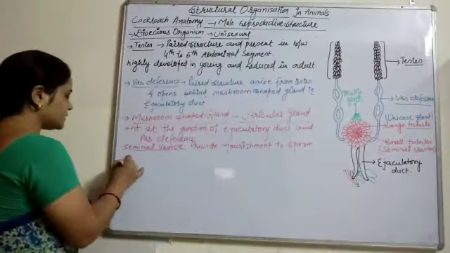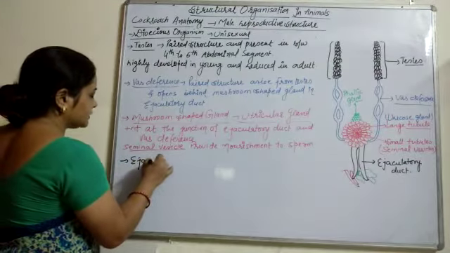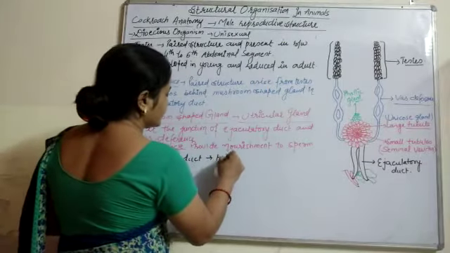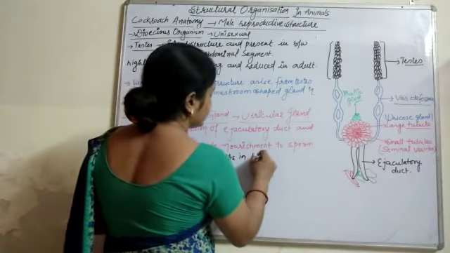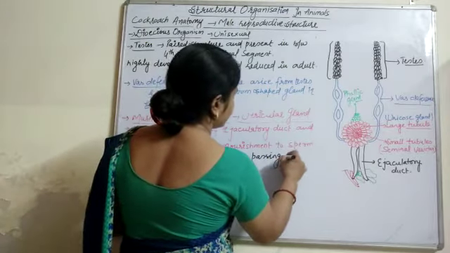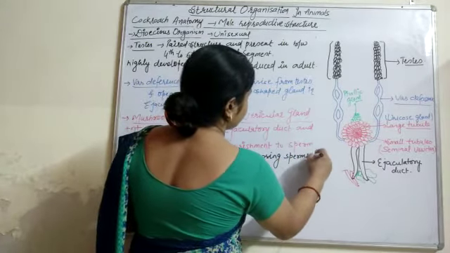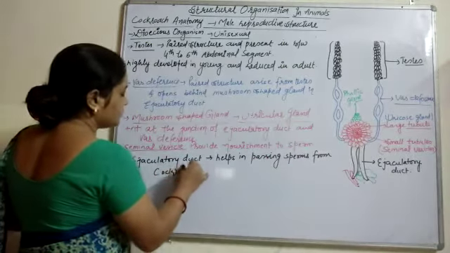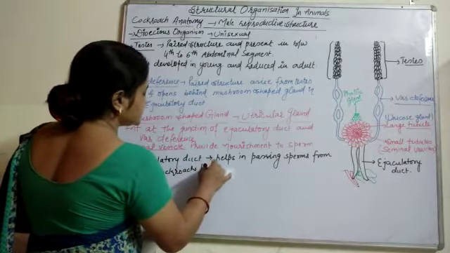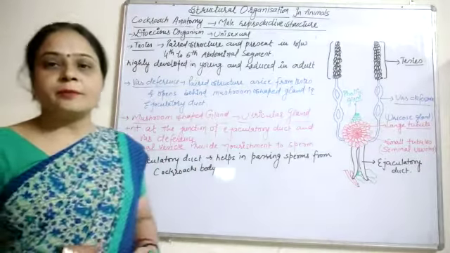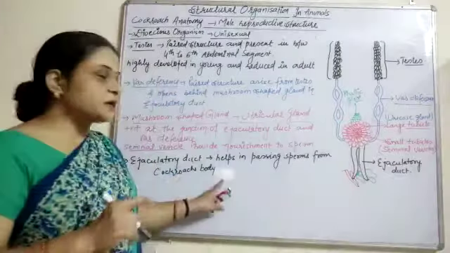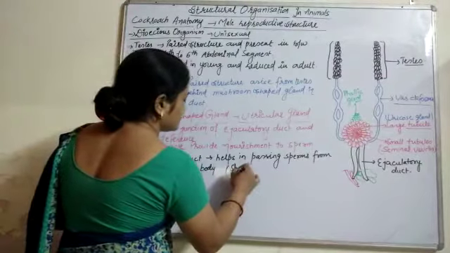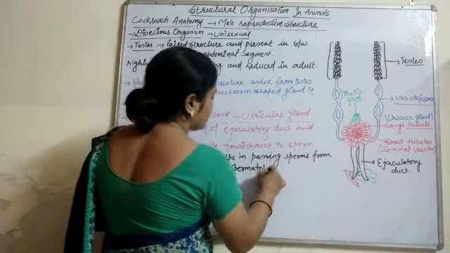This ejaculatory duct helps in passing sperms from the cockroach's body, and these sperms are released in the form of spermatophores.